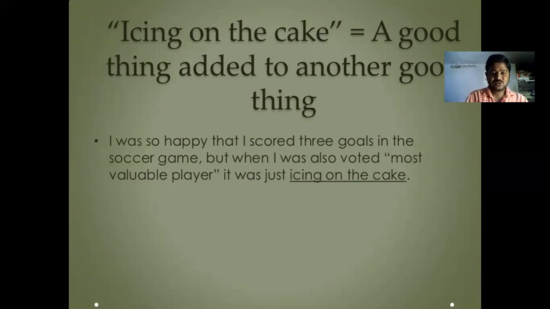And I was so happy that I scored 3 goals in the soccer game. But when I was also voted most valuable player, it was just icing on the cake. That means a very easy task.